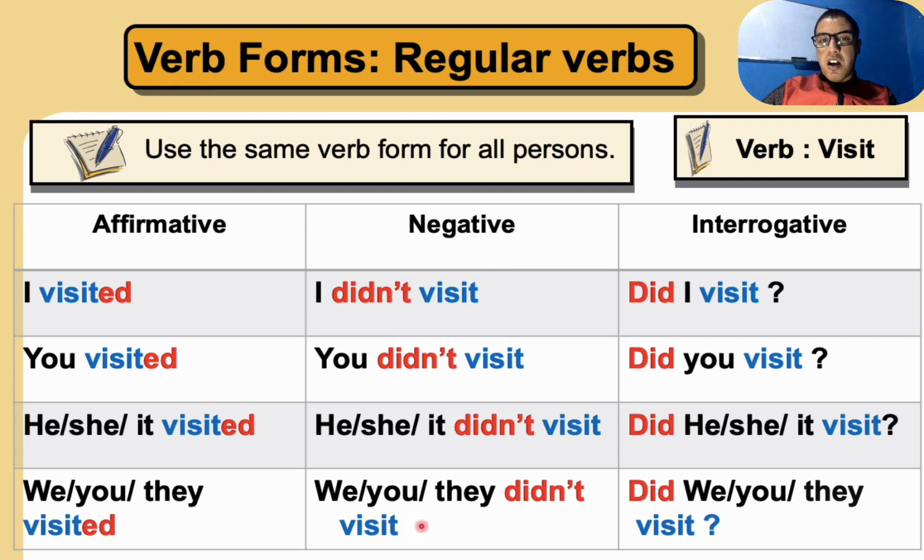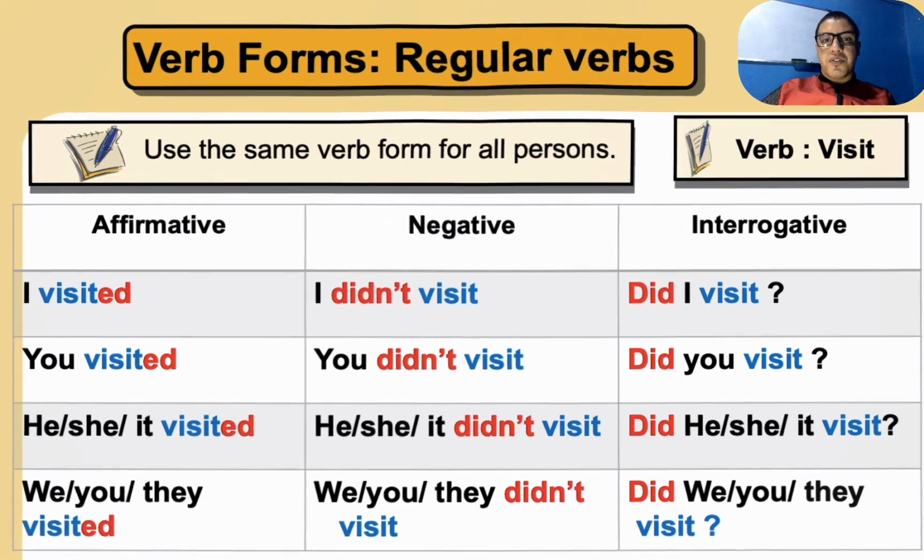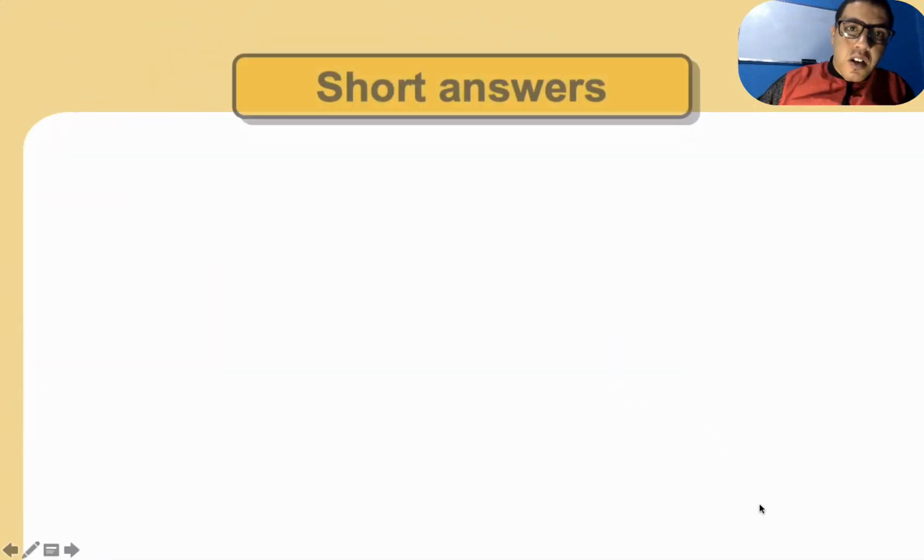So please remember that in the negative form we don't have ed. For the interrogative form, when we have a question, we have did I visit, did you visit, did he, she, it visit, did we, you, they visit. Please remember this is a regular verb. Why is it called a regular verb? Because it is a verb plus ed. Right? Good. Now let's move to the next one.